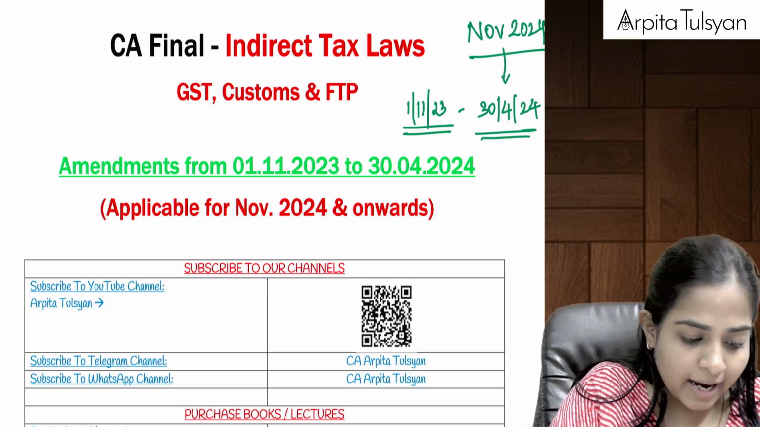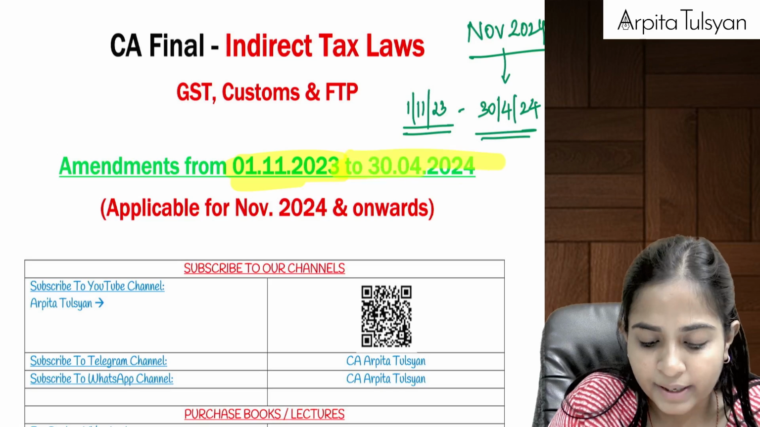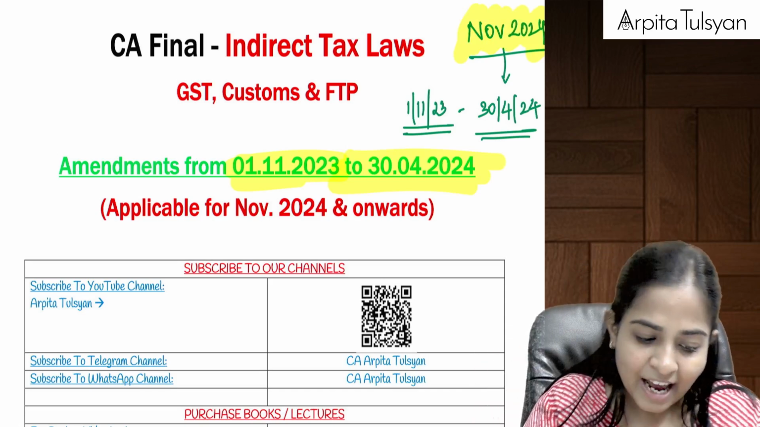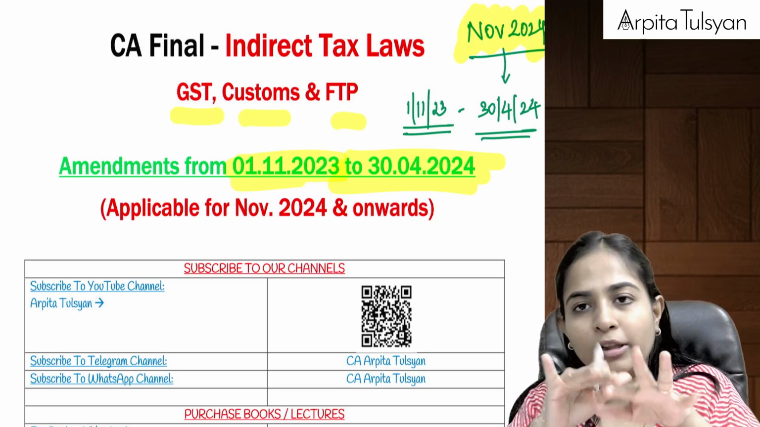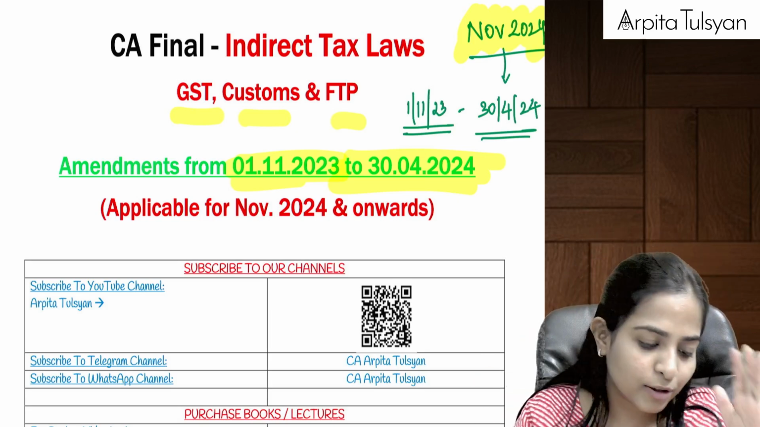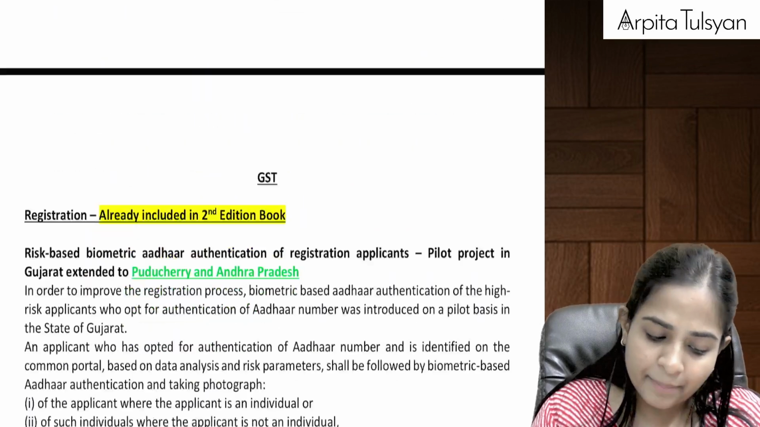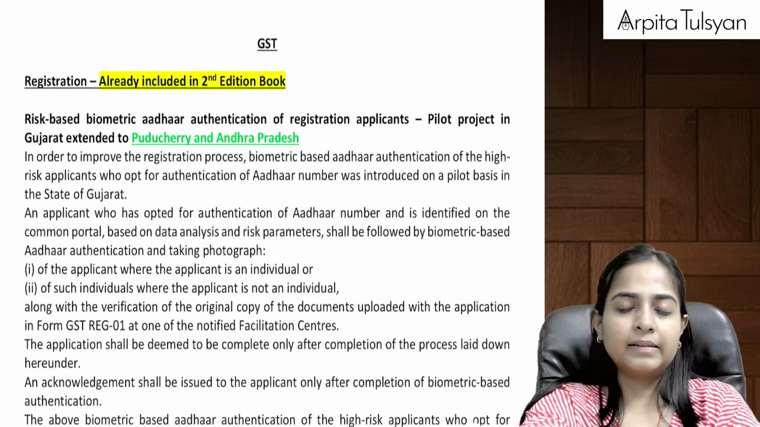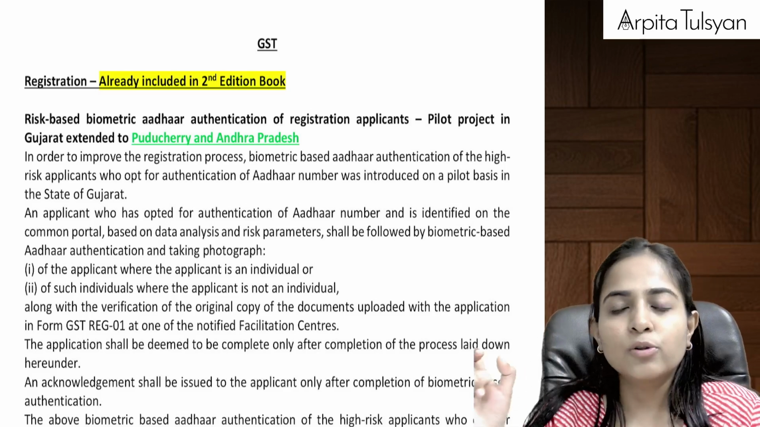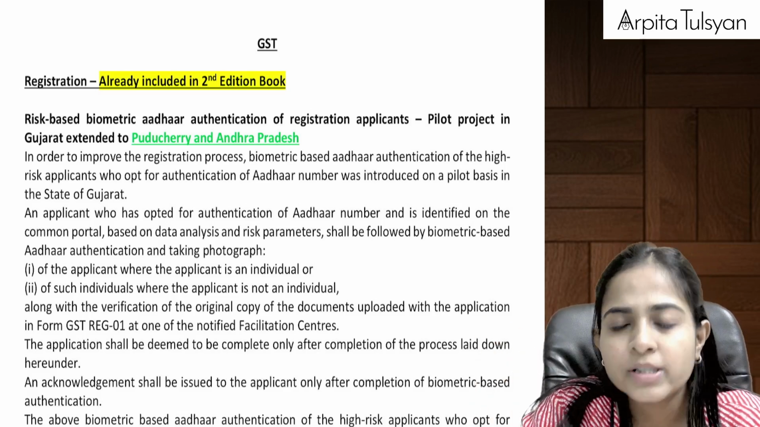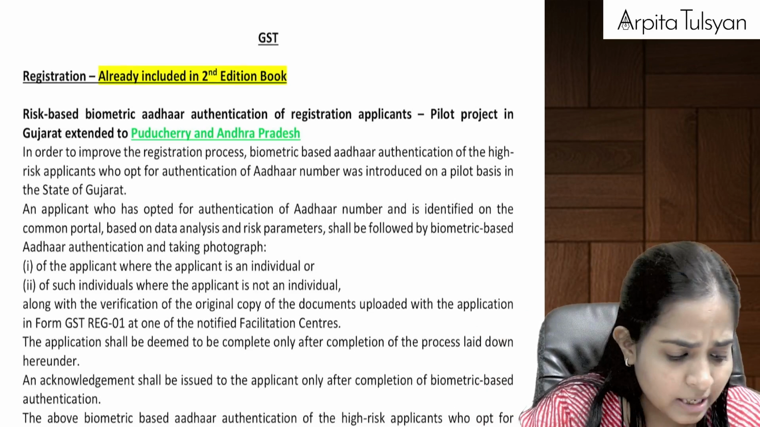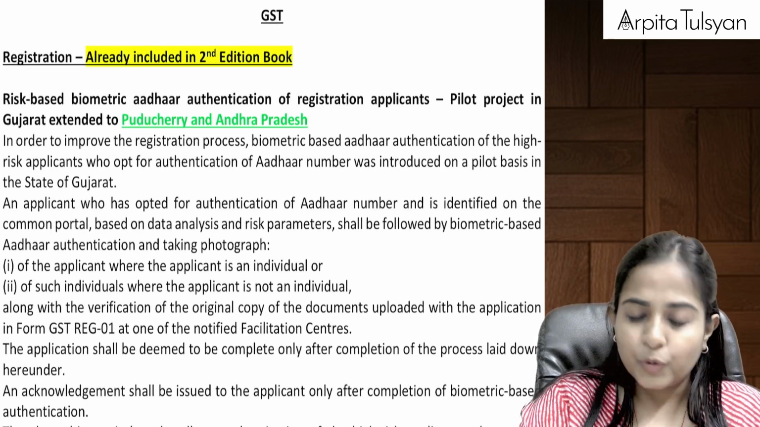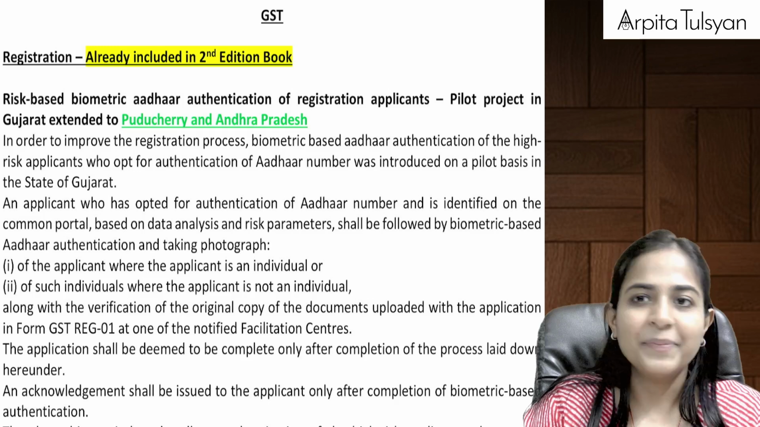So now as it is written here, amendments from 1st November 2023 to 30th April 2024. This is applicable for your November 24 examinations and onwards. From all the three parts we are going to cover the amendments, GST also, customs also, as well as the FTP. These are the amendment notes, the PDF notes which I have already prepared. I will be putting these notes on the website, arpitatulsyan.com, in the free resources section, free notes. You can just go there and you will find them. It is hardly 6-7 pages of notes. So I think we are good to go. We can start, everyone.